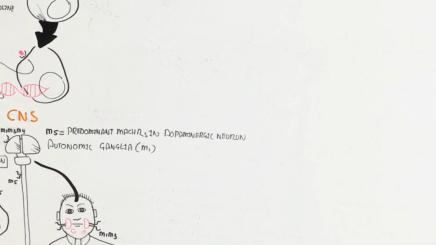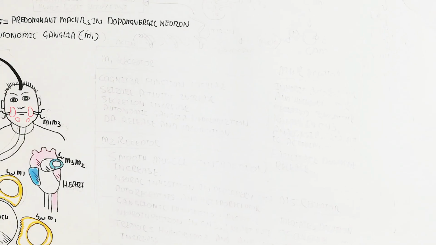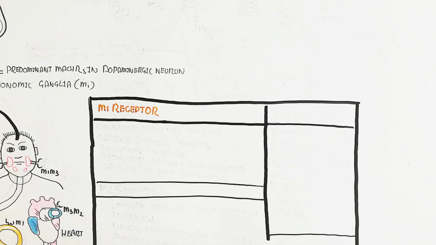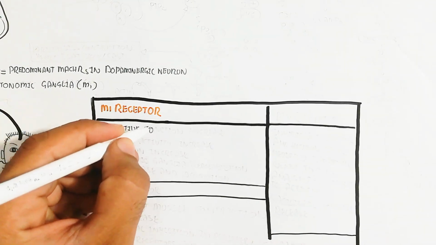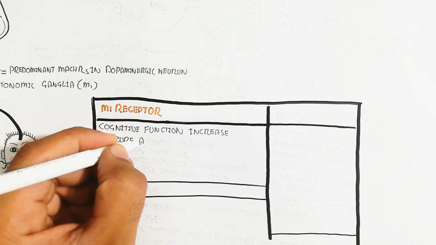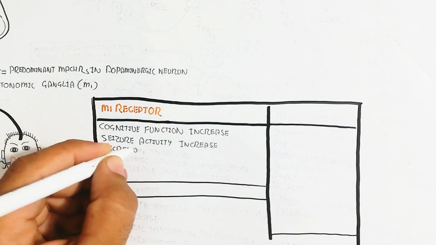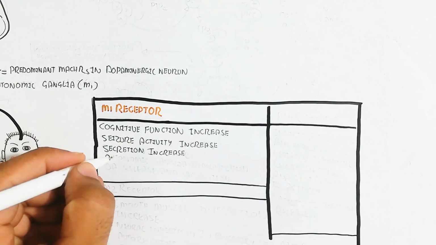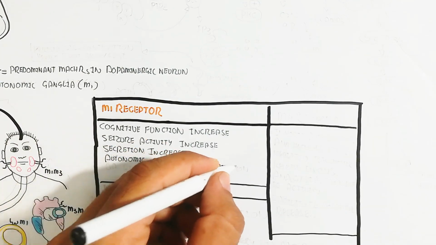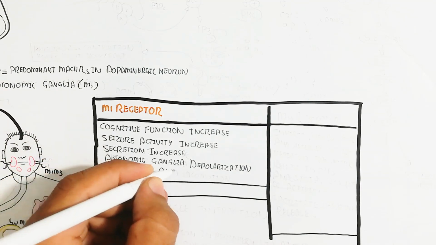The muscarinic receptor 5 is the predominant muscarinic acetylcholine receptor in dopaminergic neurons and the autonomic ganglion. The muscarinic receptor 1 increases cognitive function, seizure activity and secretion. It means the muscarinic receptors are present in the salivary gland and autonomic ganglia, with depolarization, dopamine release and locomotion.